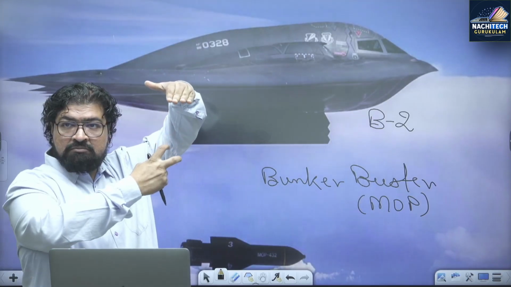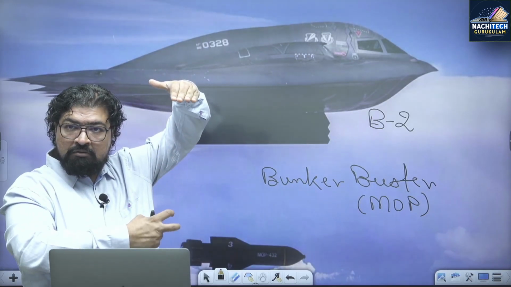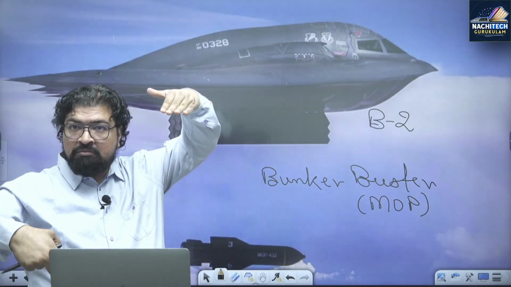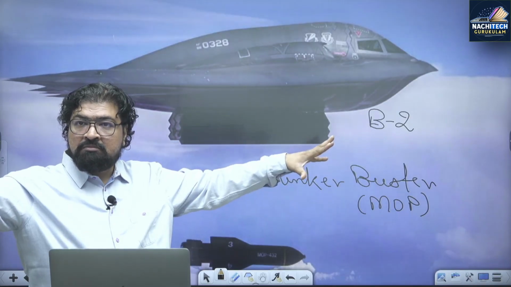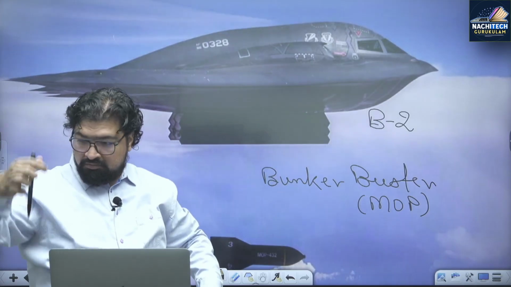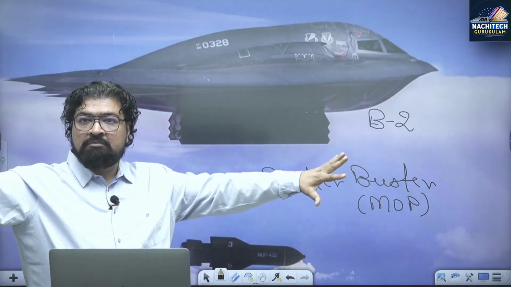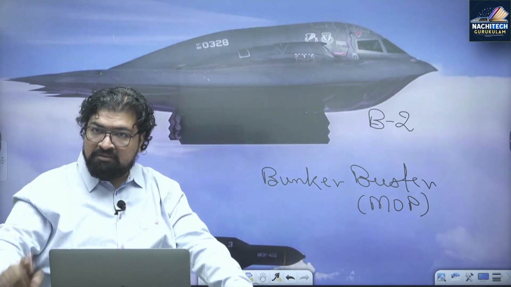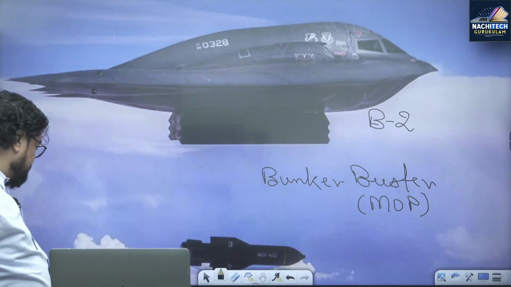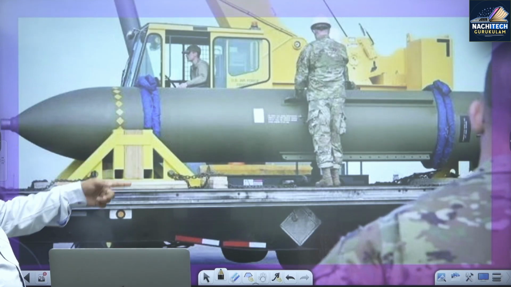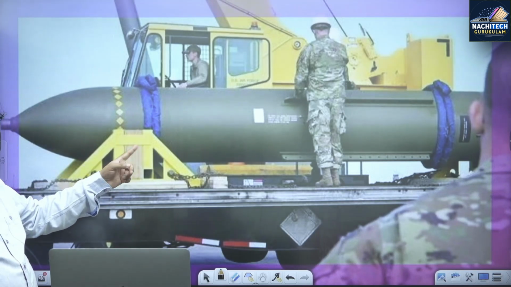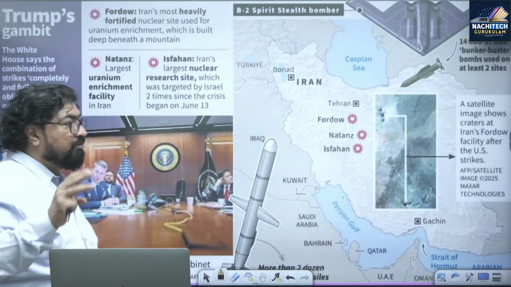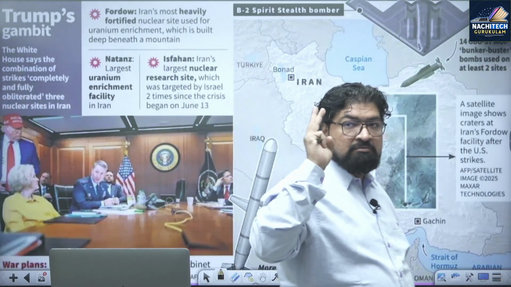This MOP went deep into the ground and blasted. Right? That was Iran's recent conflict, the Israel-Iran thing. Now this is the bomb that you can see right now. And you can see here, three sites of Iran were targeted.